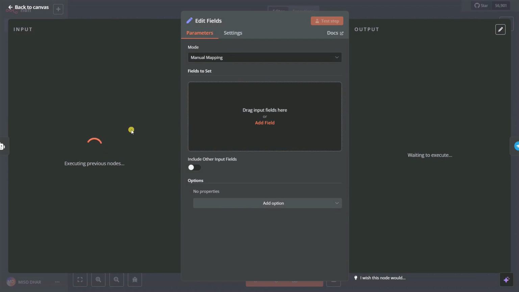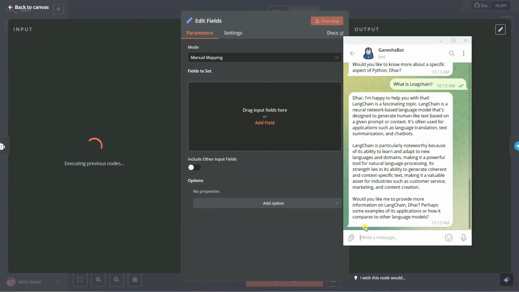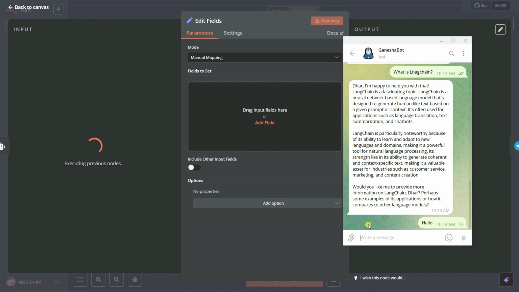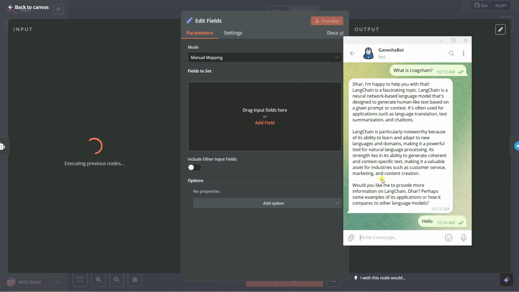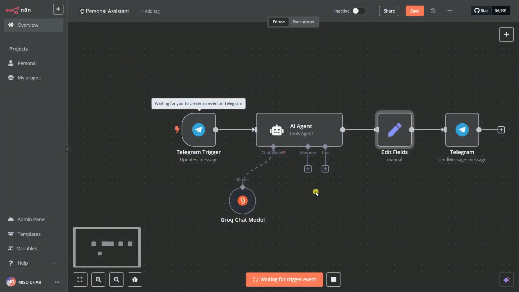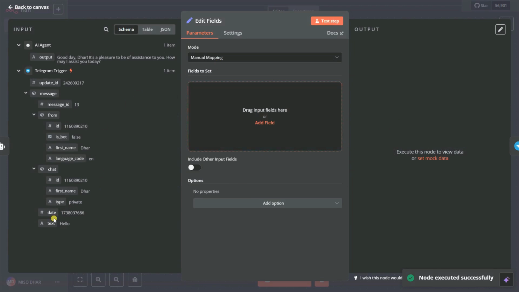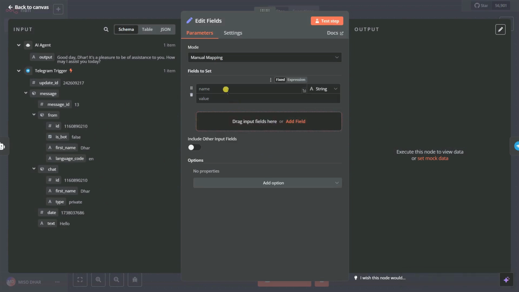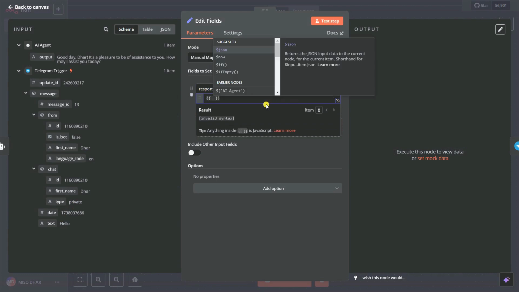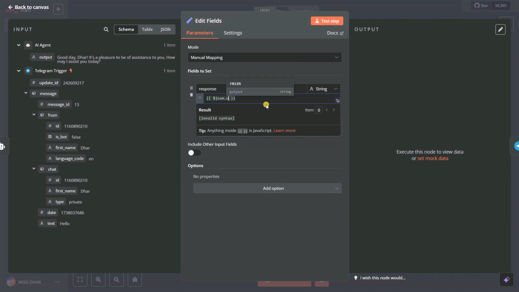You can see the node is executed, but it's waiting for the command. Let's say hello. It is executed, I hope. Let's see, waiting for the trigger. Okay, fine. So you can go on here and now we can have our text. Click on add field. That's our response. Let's say response, give it a string, and give it an expression. The expression is nothing but our JSON dot output. That's our output coming from our AI agent.